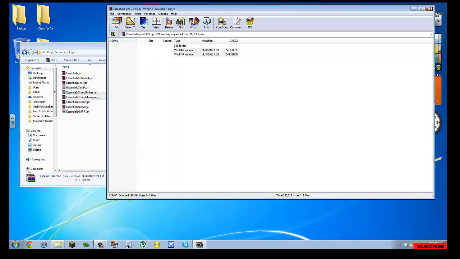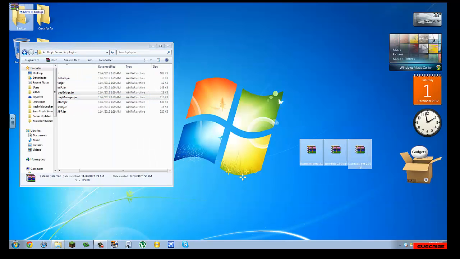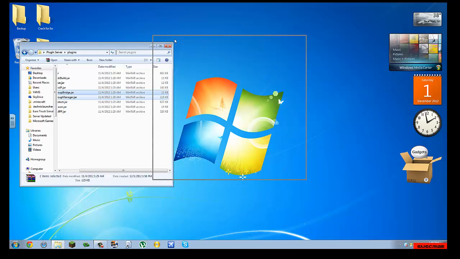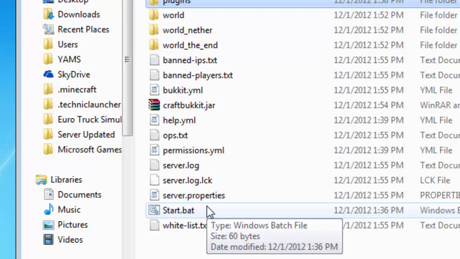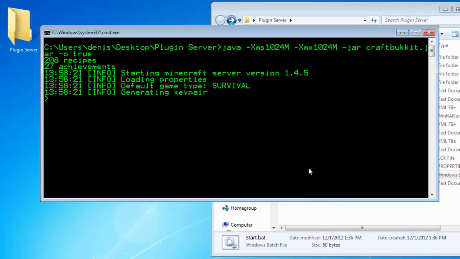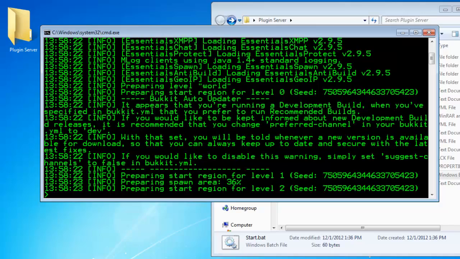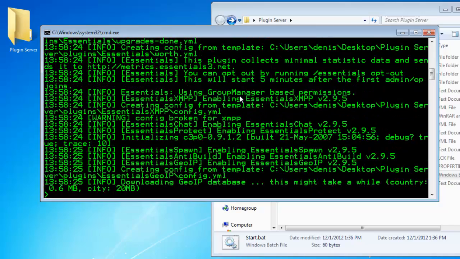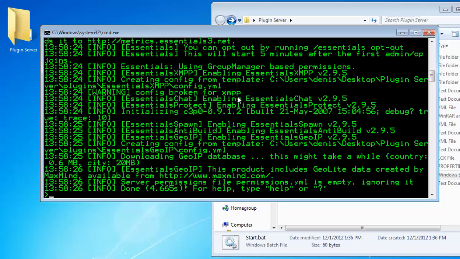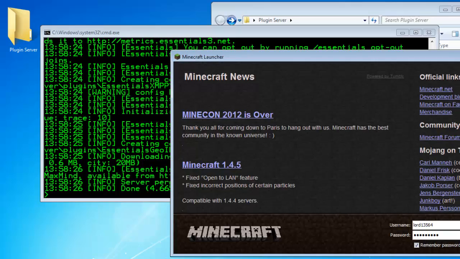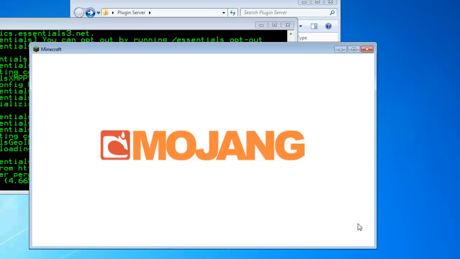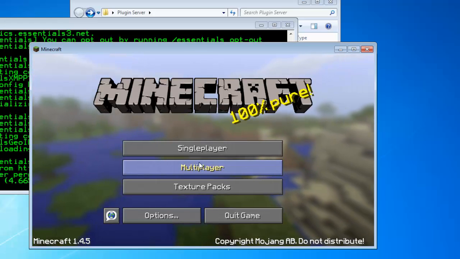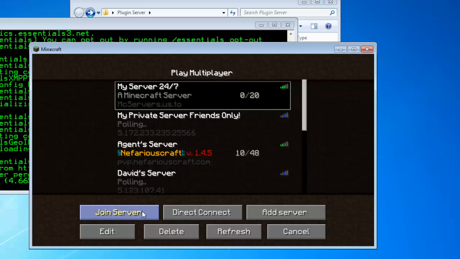Alright, after you've done that, you want to close all the WinRAR files and delete them. After that, you want to go back and click Start, or whatever your start file is. Then everything should start loading. And then it's done, and you want to go to your Minecraft server. Multiplayer, your server IP, and join.